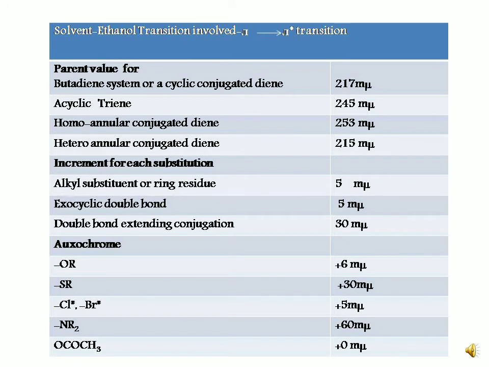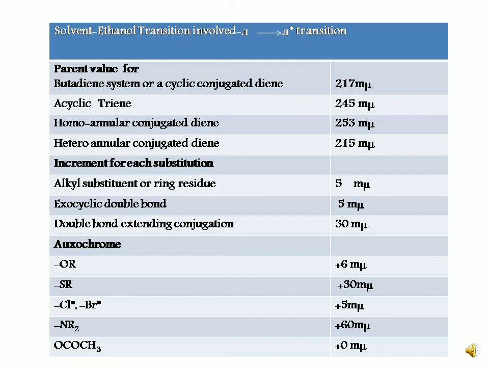Now the three basic things in this table are the butadiene system, then acyclic triene, homoannular and heteroannular conjugated dienes with their specific lambda max. For the butadiene type system, the lambda max is 217 millimicron as a basic unit. For acyclic, it is 245 millimicron. For homoannular, it is 253, and for heteroannular, it is 215 millimicron.